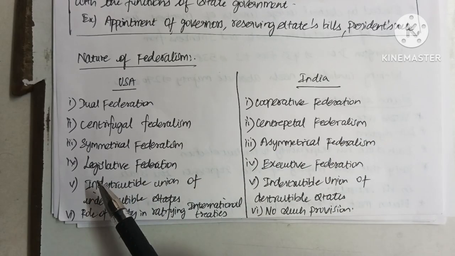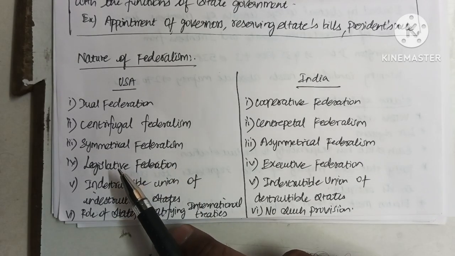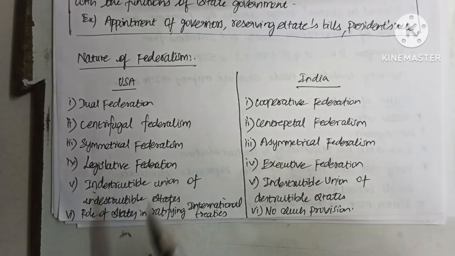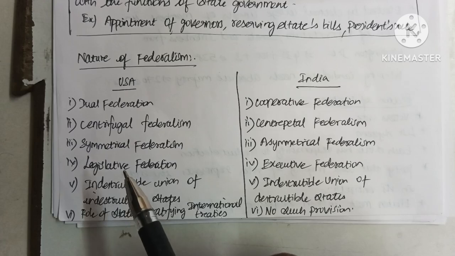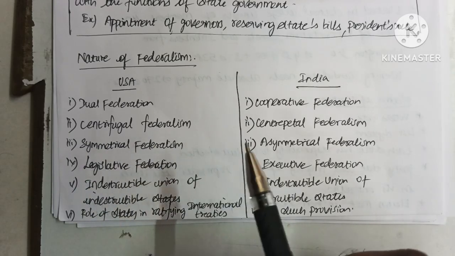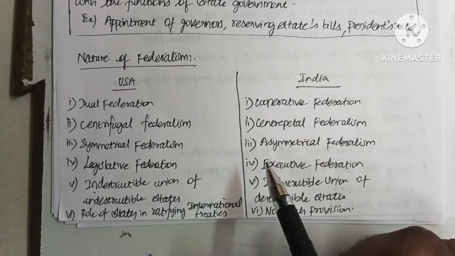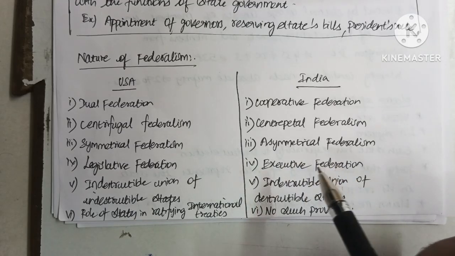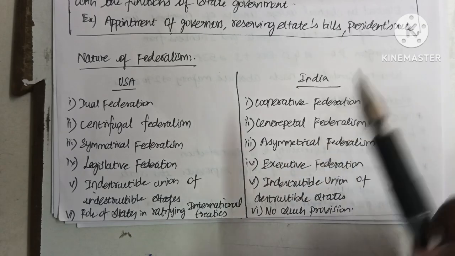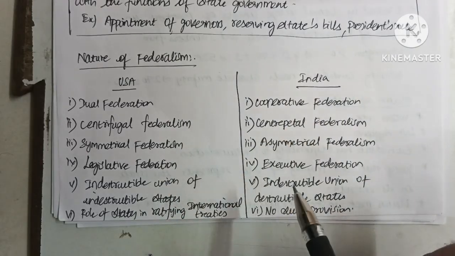Next one is legislative federation. Legislative federation means that the states of a country have more legislative functions, which means that a state enacts its own separate laws and functions according to them. But in India, the states only have an executive federation, which means that the laws are made by the Parliament of India, and the states only have the executive function, executing the law that was created by the central government.